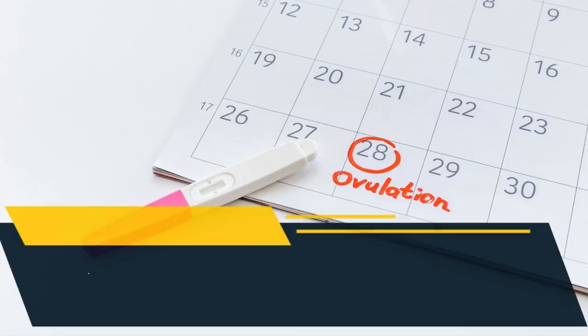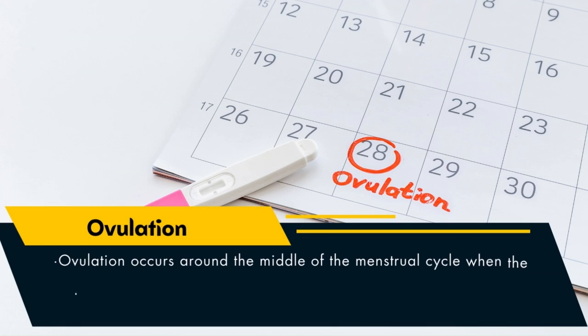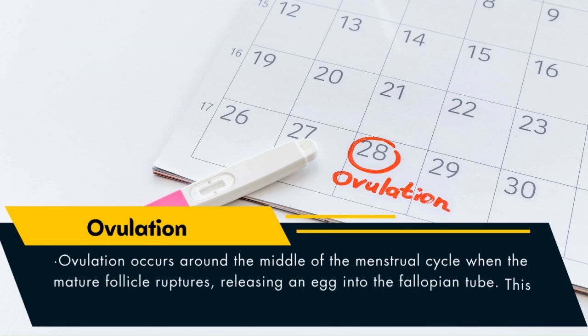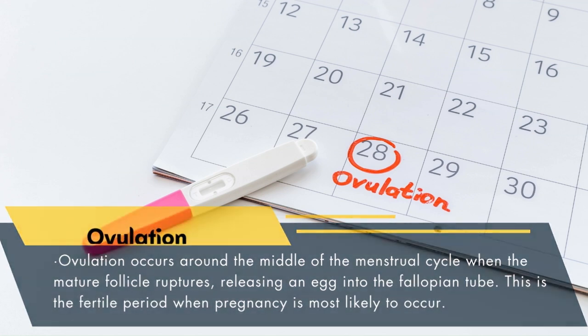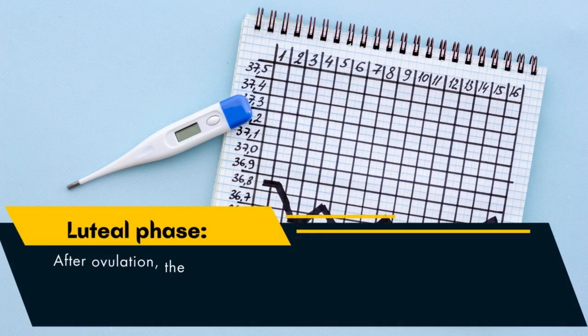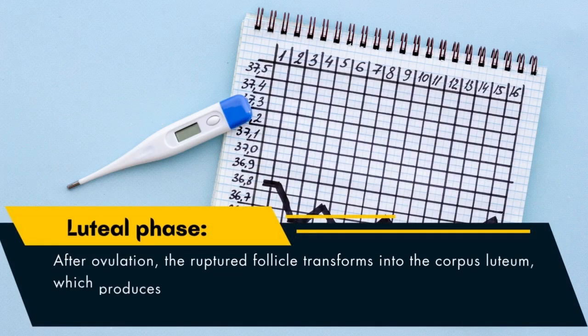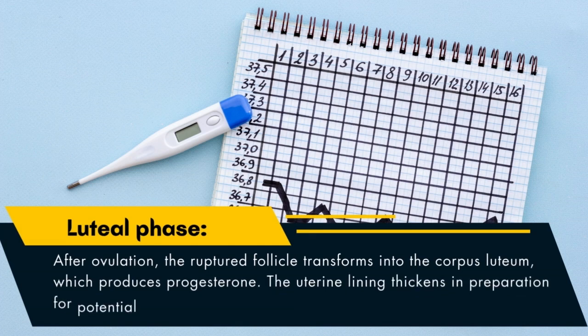Ovulation occurs around the middle of the menstrual cycle when the mature follicle ruptures, releasing an egg into the fallopian tube. This is the fertile period when pregnancy is most likely to occur. And then we have the luteal phase. After ovulation, the ruptured follicle transforms into the corpus luteum, which produces progesterone.